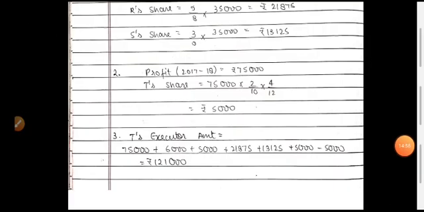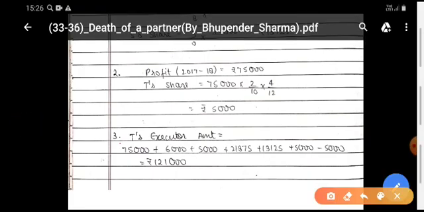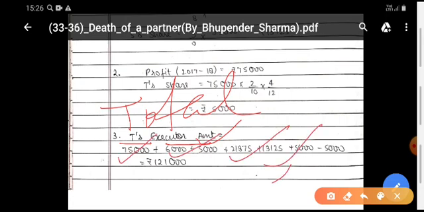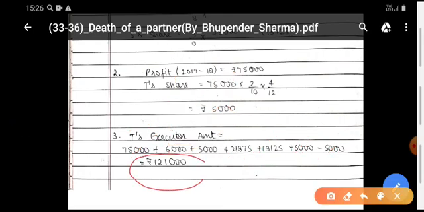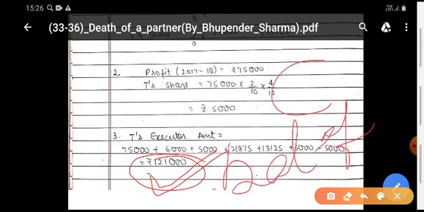Now this is working note 3, in which you are calculating the total amount to be paid to the executors. This is capital plus reserves, profits, goodwill, etc., whatever is being paid to him, minus any owed goodwill or loss. The net amount here in this question, you are going to pay is rupees 1,21,000. It is the balance of his capital.